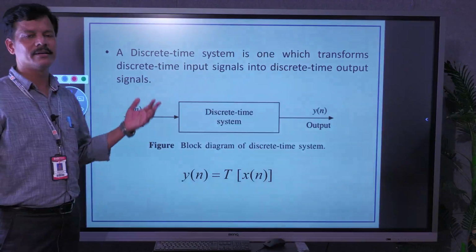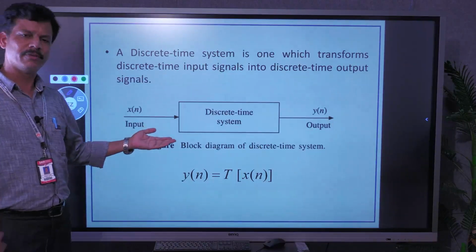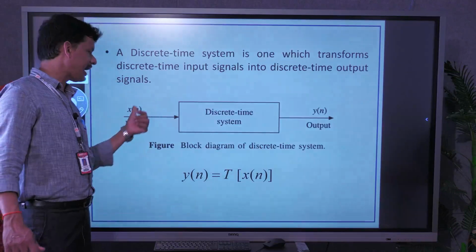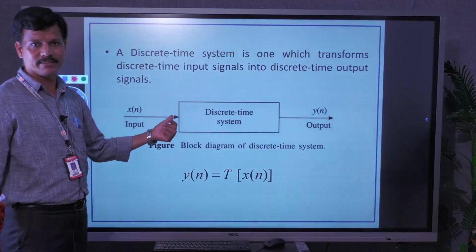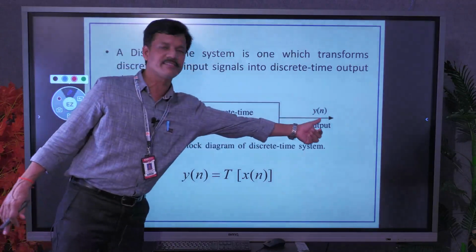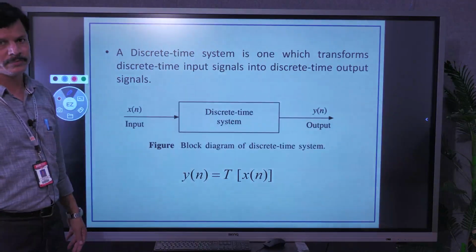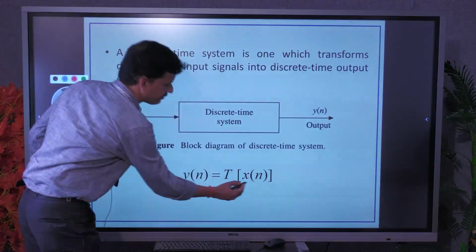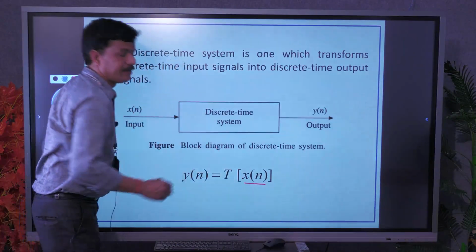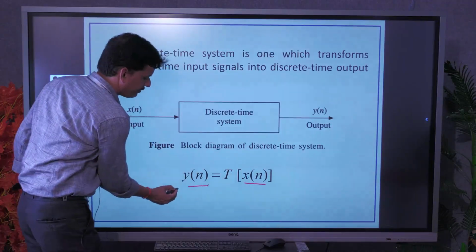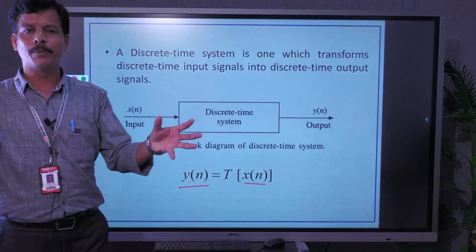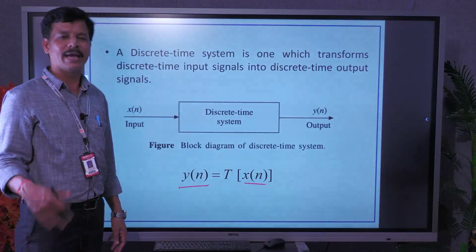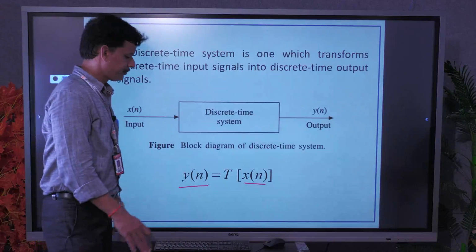Similarly, we can define a discrete time system with the same concept. A system is said to be a discrete time system if it accepts a discrete time signal as input and generates a discrete time signal as output. We can show it with the equation y of n equals the transformed version of x of n. Here x of n is a discrete time input, y of n is a discrete time output. Both input and output are discrete time, so we call it a discrete time system.